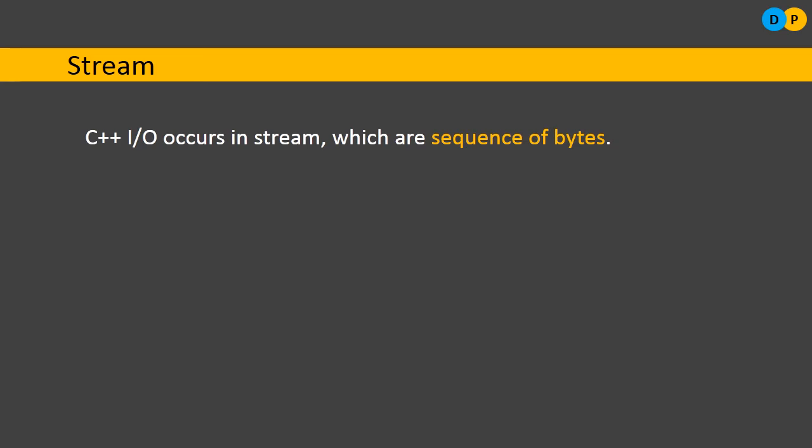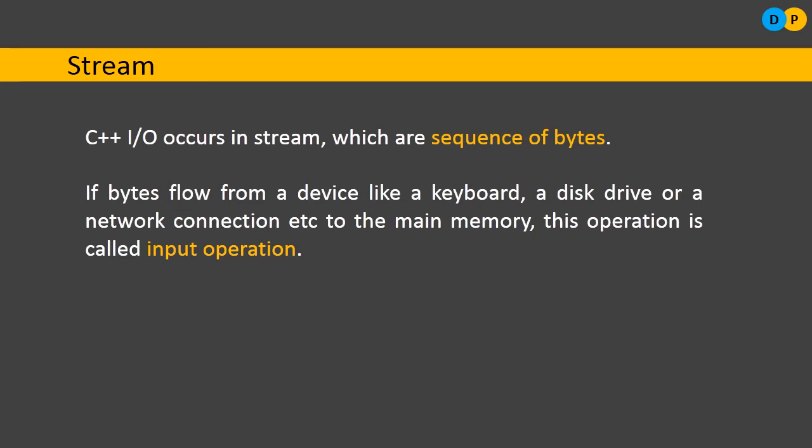There are two important operations concerned with streams: the first is the input operation, and the other is the output operation. What do we mean by input operation? If the data flows from a device like a keyboard, a disk drive, an external hard disk, or a network such as from an ATM center, to the main memory, that is RAM, then this operation is called an input operation. So if a sequence of bytes moves from the keyboard, disk drives, or computer networks to the main memory, this operation is referred to as an input operation.